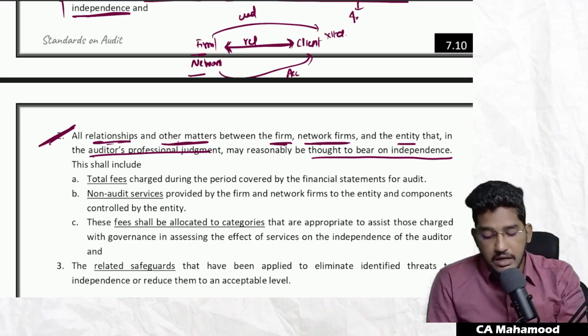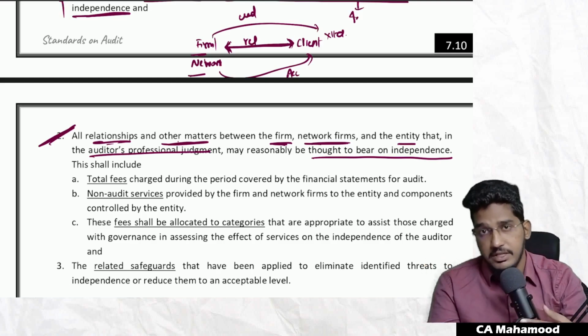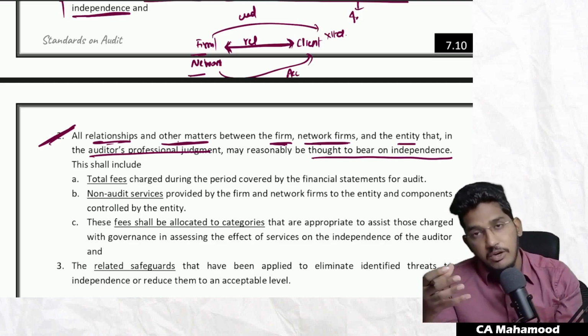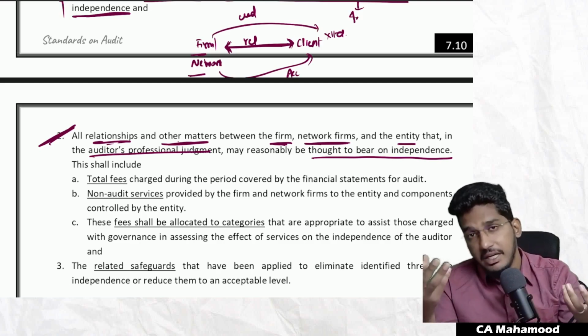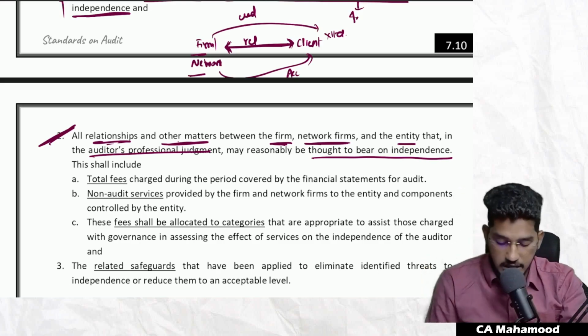Sir, we are doing this audit assignment for you. In addition to that, we are also doing some other assignment for one of your subsidiary companies or directly for yourself. If you have any such relationship which you feel will have an impact on independence, that also should be communicated with those charged with governance.